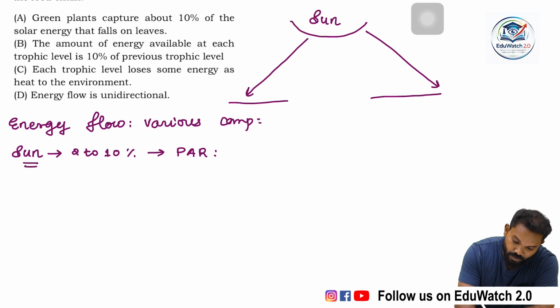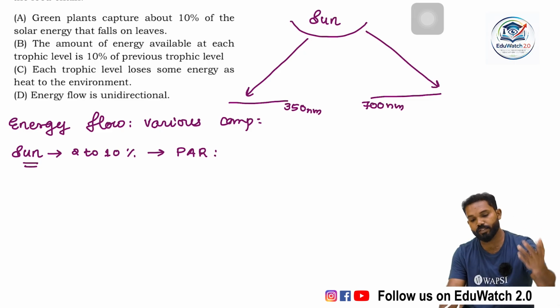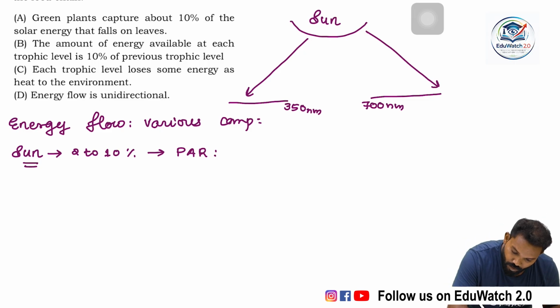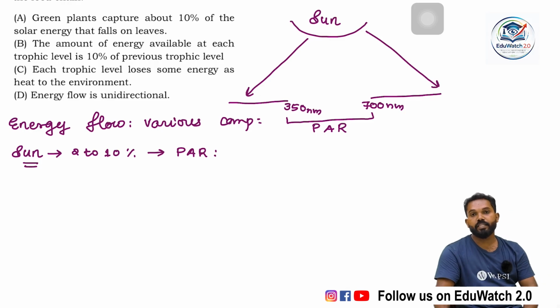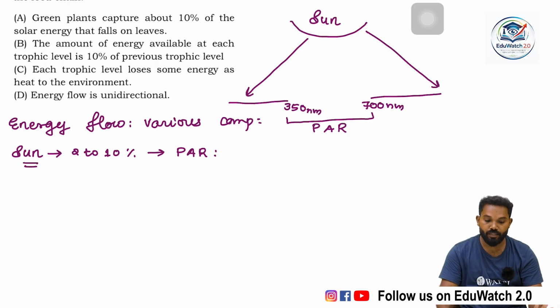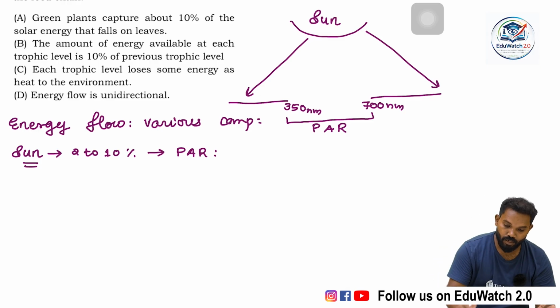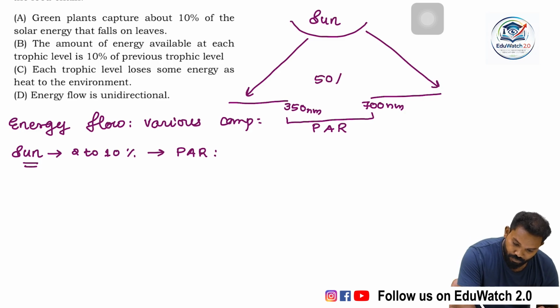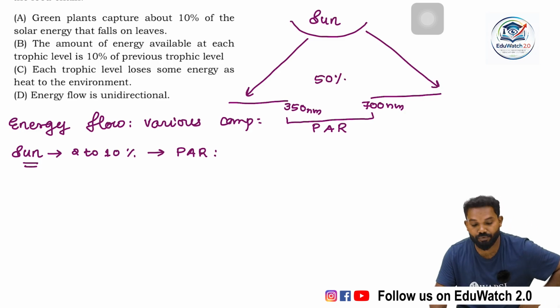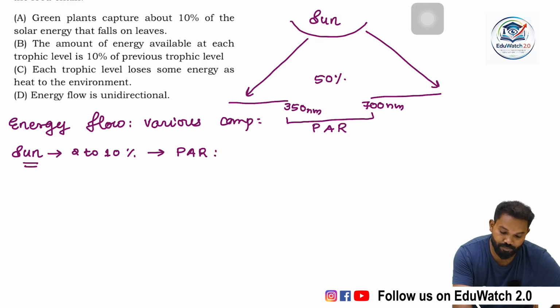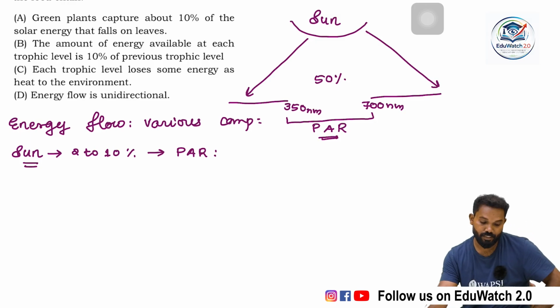There is a definite wavelength between 350 nanometer to 700 nanometer, or 400 nanometer to 700 nanometer. This is known as photosynthetically active radiation or visible radiation, and it is almost 50% or less than 50% of the total energy.